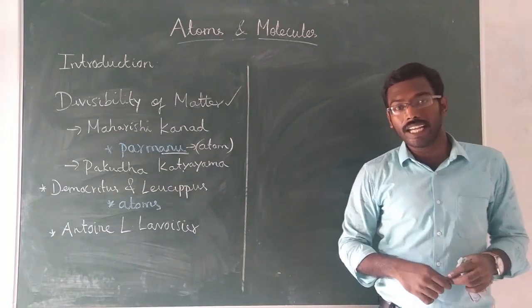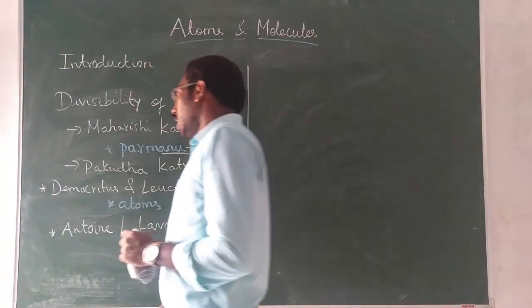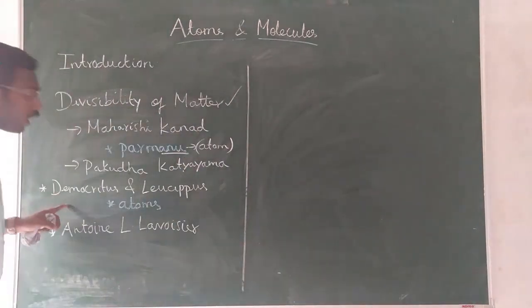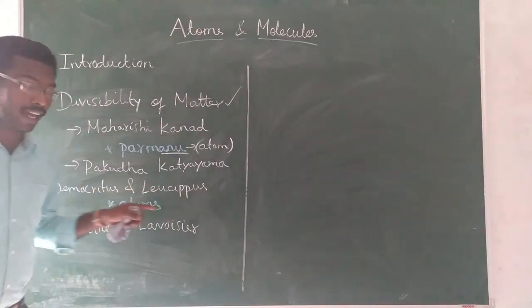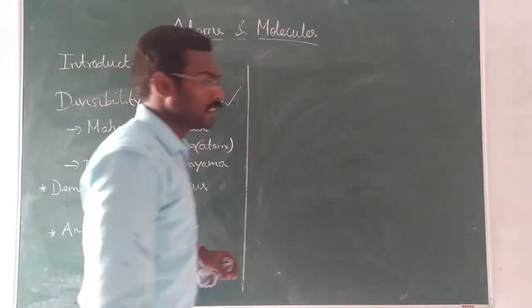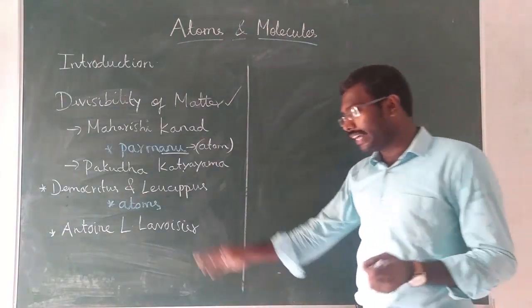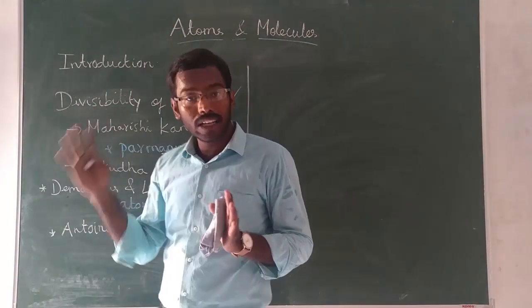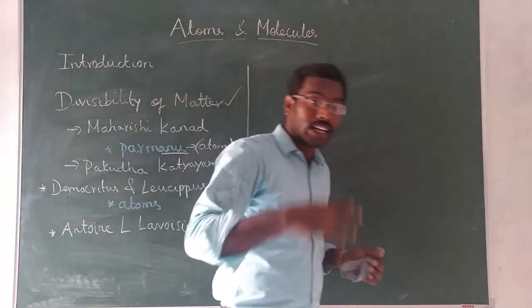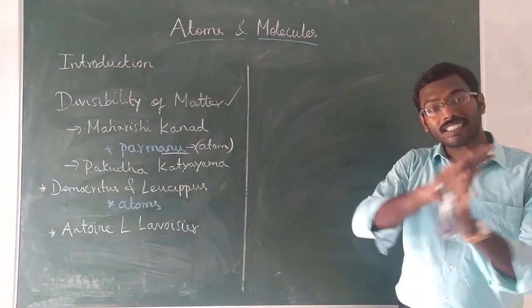And at the same time, Greek philosophers also had the same thought. Here two names are given, Democritus and Leucippus. Democritus and Leucippus are the two Greek philosophers. They also shared the same philosophy. They told that if you go on dividing the matter, you will finally get the smallest fundamental unit that is indivisible.